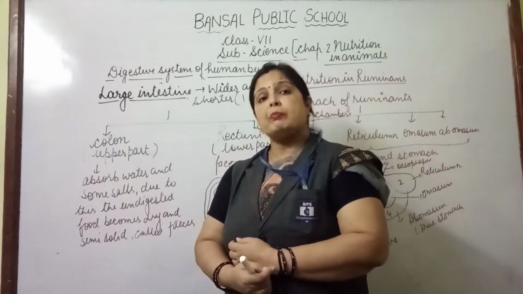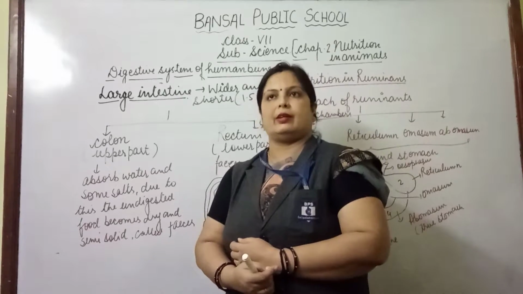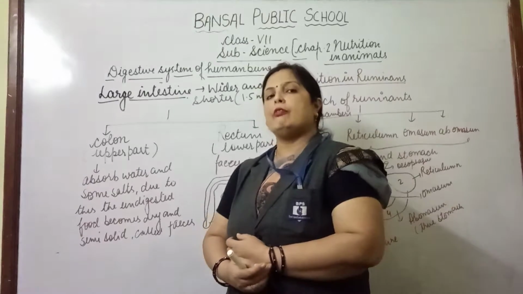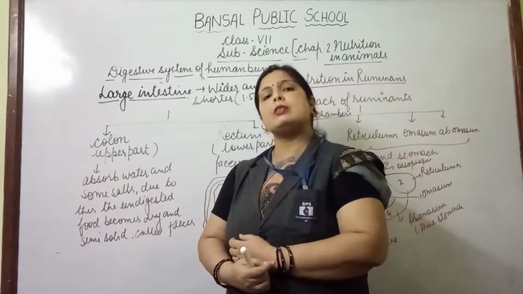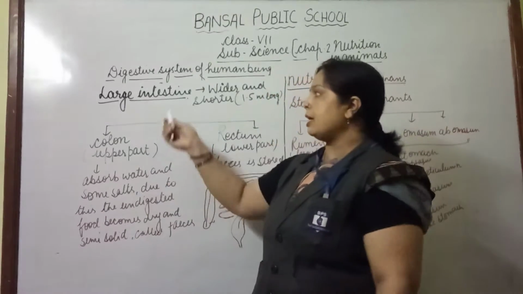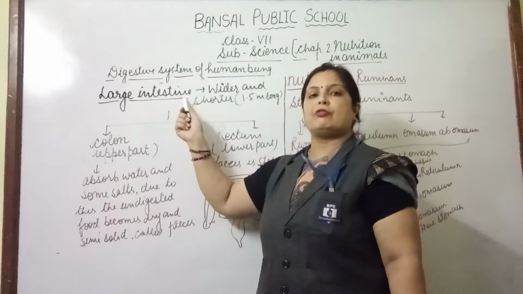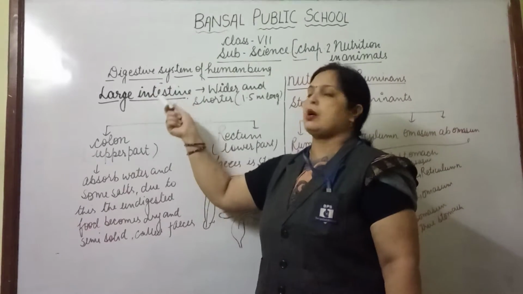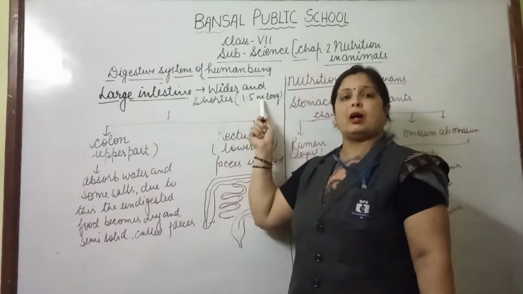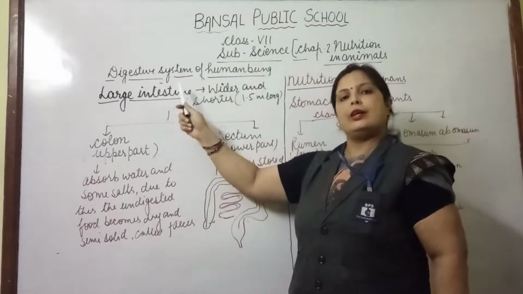But what happens when complete digestion of food takes place in the small intestine? There is some food which does not get digested. That's called undigested food. Undigested food comes from the small intestine to the next part of the alimentary canal, and this next part is known as the large intestine, which is the wider and shorter part. Due to its wider mass, this part is known as the large intestine.